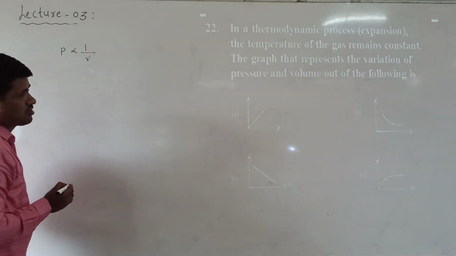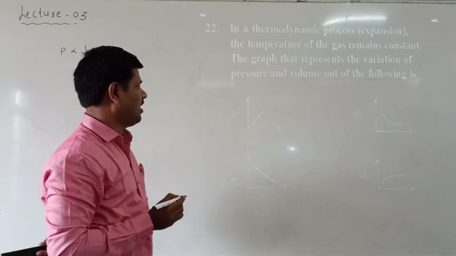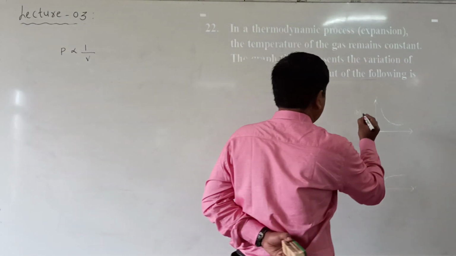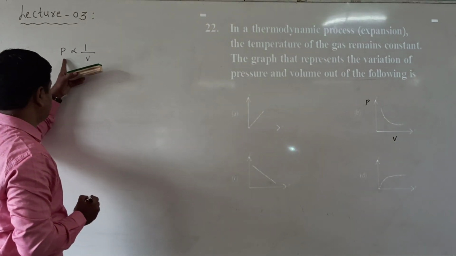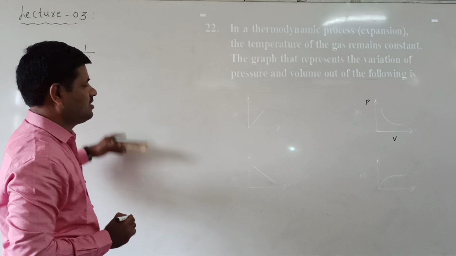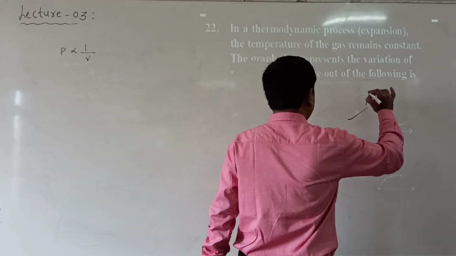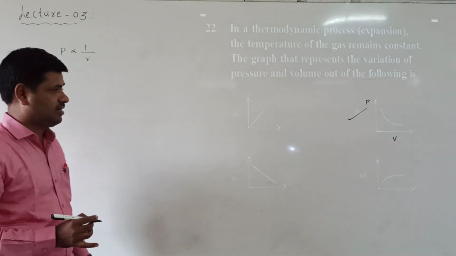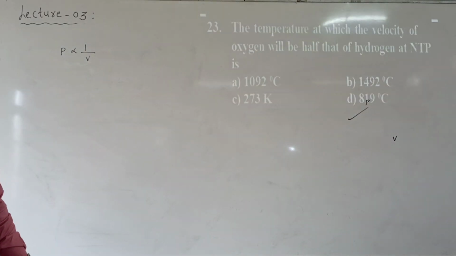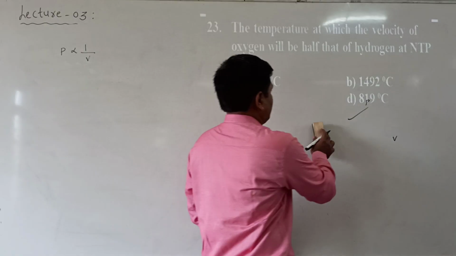P is inversely proportional to 1 by V means that is the pressure and volume graph we are drawing here. Inversely proportional means which type of graph are we getting here? A rectangular parabola. Inversely proportional means rectangular parabola. Which option is correct here? Option B is correct.